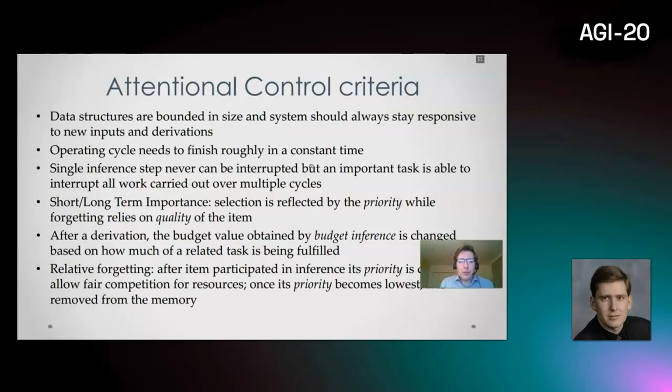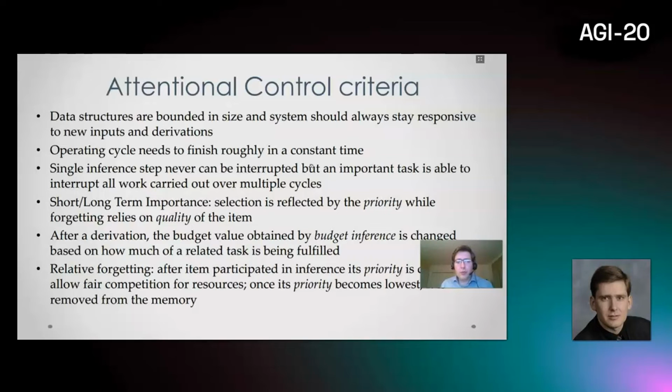Also, we need to make note of short and long-term importance. When we select, the selection is always reflected by the priority, which is the short-term importance, while forgetting relies on the quality of the item. When derivation is complete, the budget value obtained by budget inference is changed based on how much of a related task is being fulfilled. So budget inference always updates the budget after each inference.